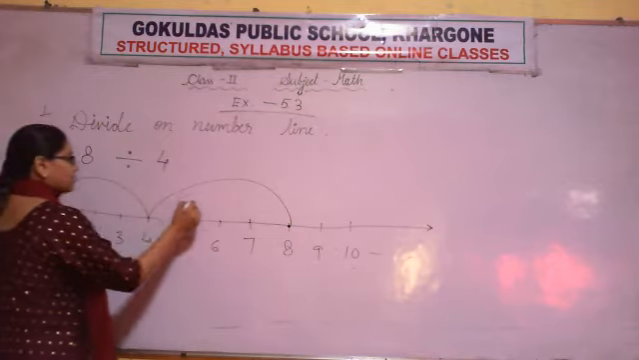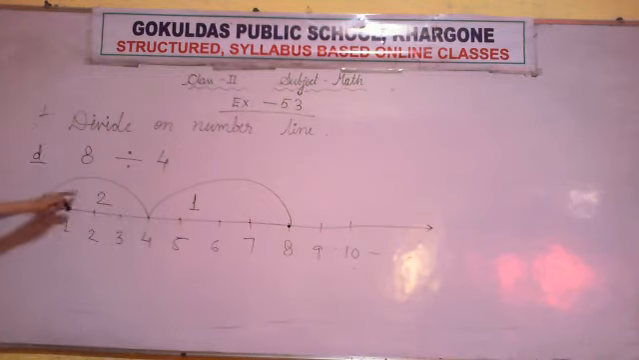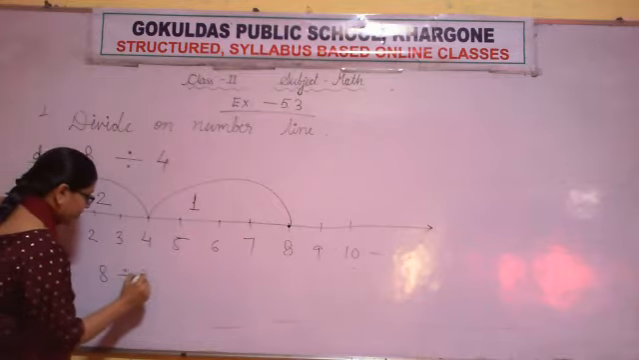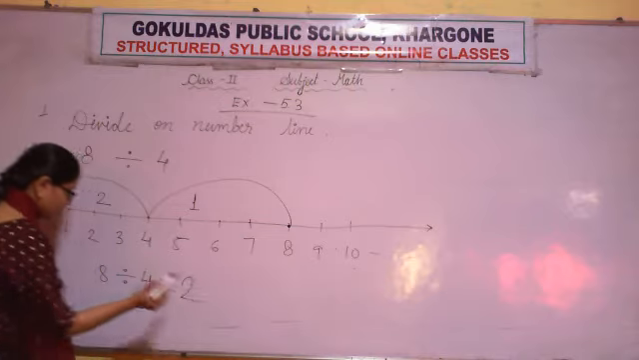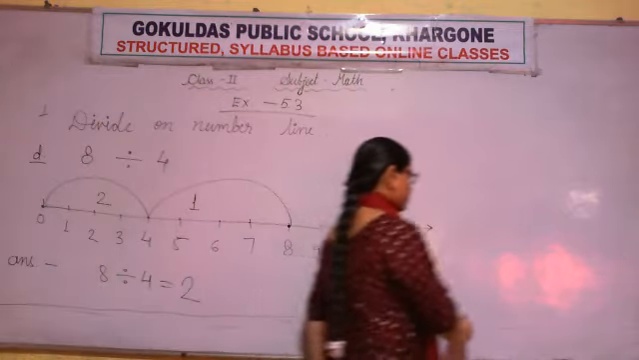How many times have we jumped? 1 and 2. We jumped 2 times, which means our answer is 2. 8 divided by 4 is equal to 2. All of you note this down properly.